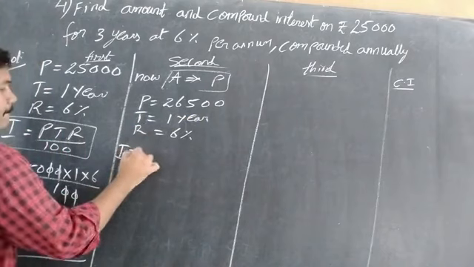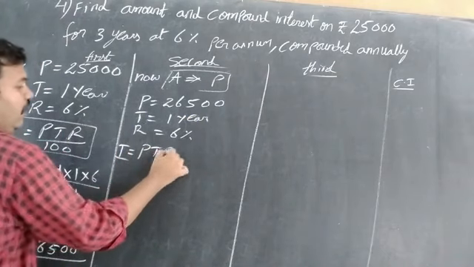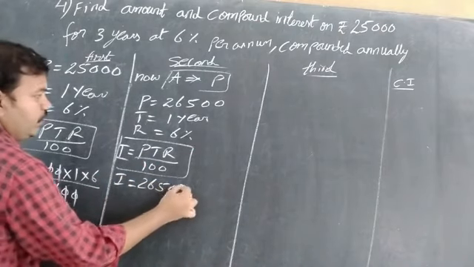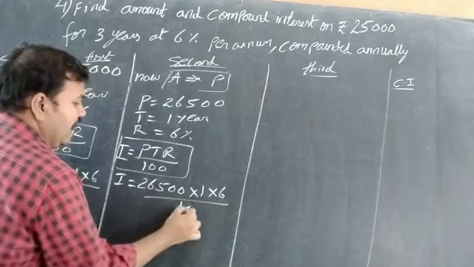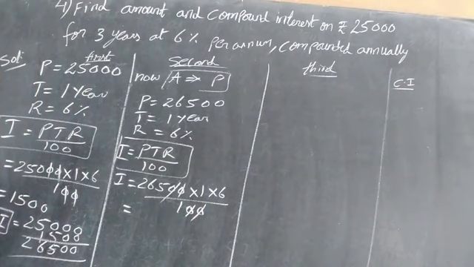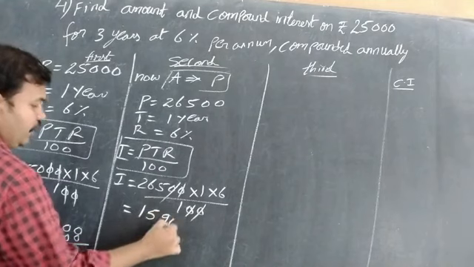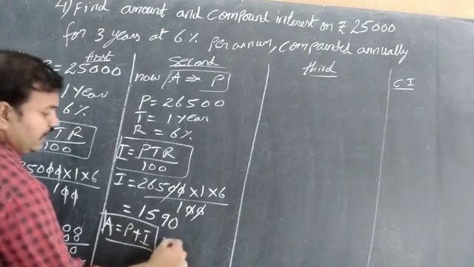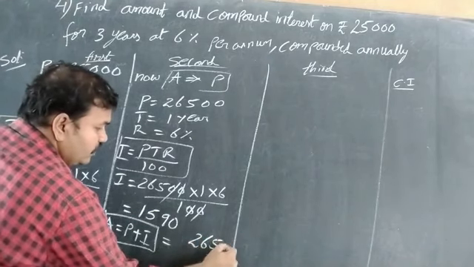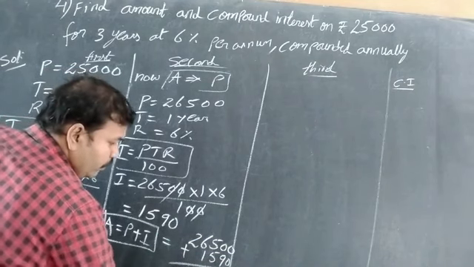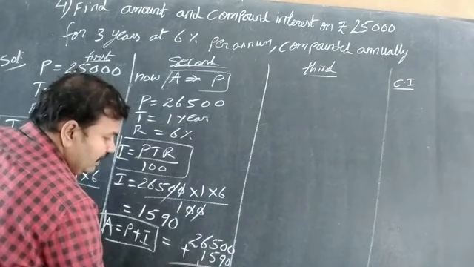Substituting in the PTR by 100 formula, I is equal to 26500 into 1 into 6 by 100. Cancel the zeros. Multiply 265 into 6, that is 1590. Amount is equal to P plus I formula. Substituting, 26500 plus 1590.